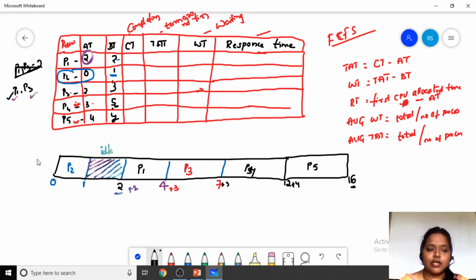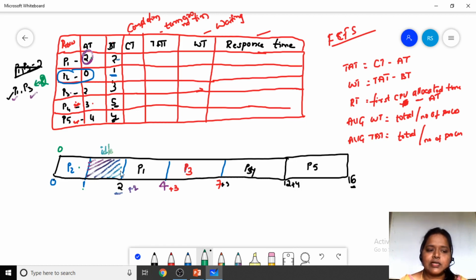Once again, I am repeating. At the 0th millisecond, which process came? Process P2 came. So process P2 executed for how much time? It has been executed for 1 millisecond of time. Okay, that's fine. At 1 millisecond, we have to check whether any process came into the queue or not. No other process has arrived. So from when, at what time have they arrived? At 2 milliseconds, P1 and P3 have arrived.